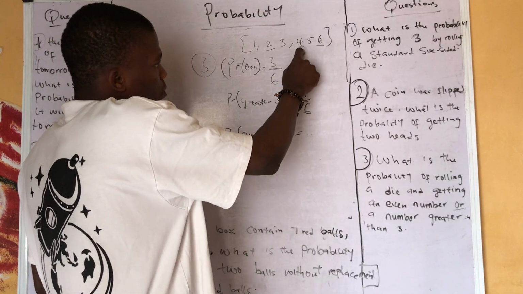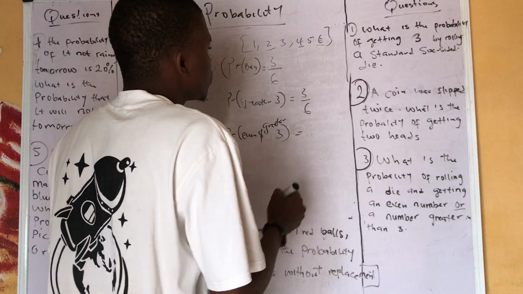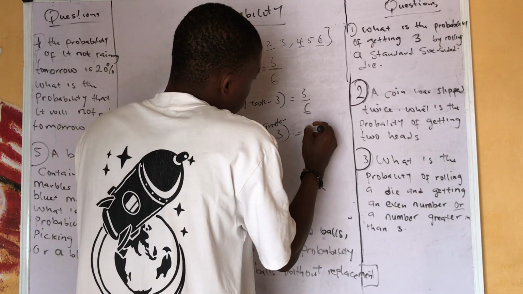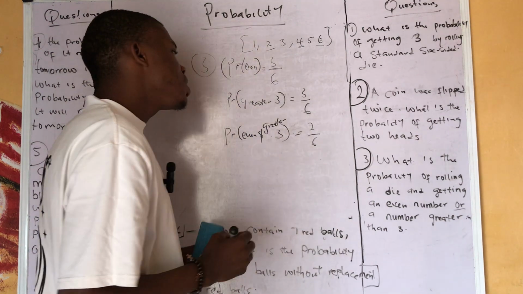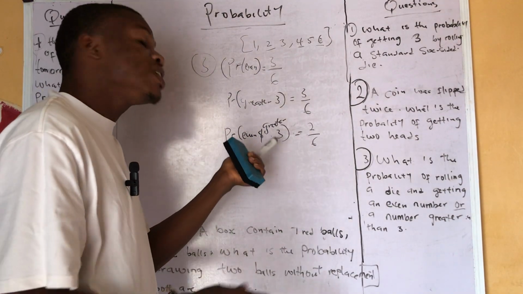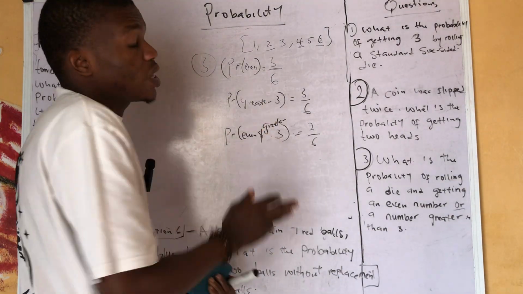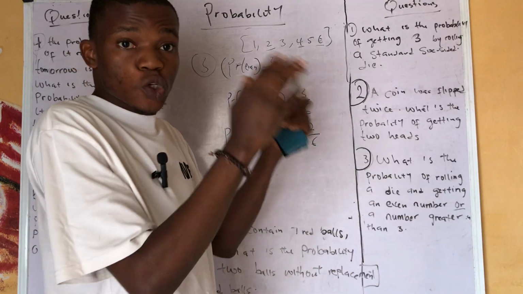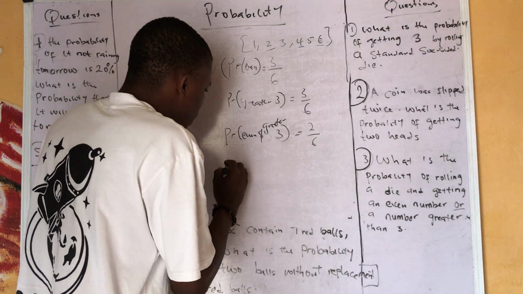Let's look at it. 4 and 6 are even and they are also greater than 3. So the answer here is just 2 over 6. Now, this is where the mutually not exclusive shows that the events can happen at the same time. You can see that we can have an even number and a number greater than 3. That's why it's mutually not exclusive. Now, in solving this we add everything together.